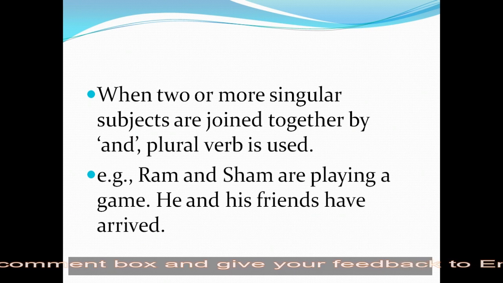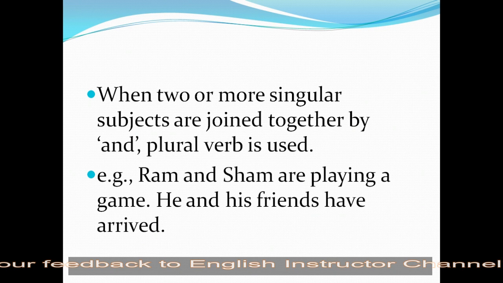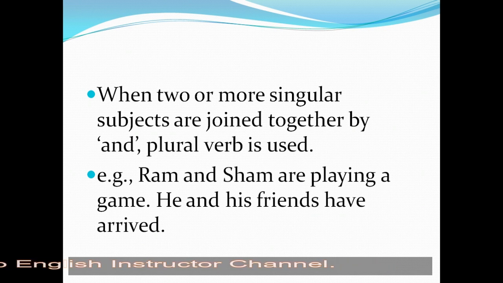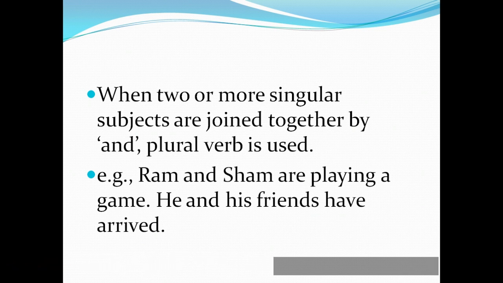Now, when two or more singular subjects. First rule: singular subject means singular verb. Plural subject means plural verb. Don't forget this. The third rule is, if two or more singular subjects, like Geeta and Sita, are joined with the conjunction and, you have to use only a plural verb.